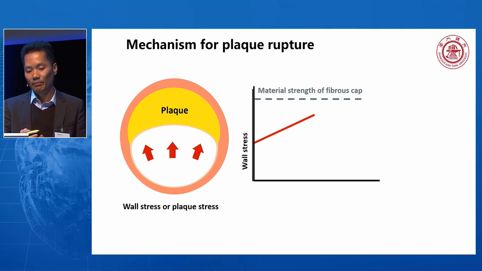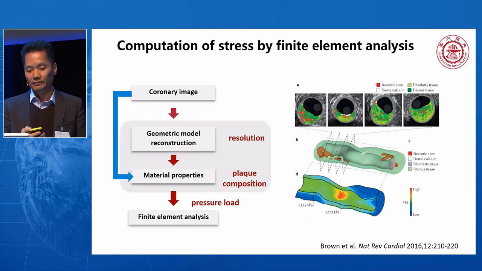So when the plaque stress is over the strength of the thin fibrous cap, then the plaque can rupture. In order to calculate this parameter directly, coronary imaging can be used to create a geometry model, and you will need the plaque composition in order to assign different material properties, and use the pressure load to perform the finite element analysis, as shown in the figure below by IVUS virtual histology.